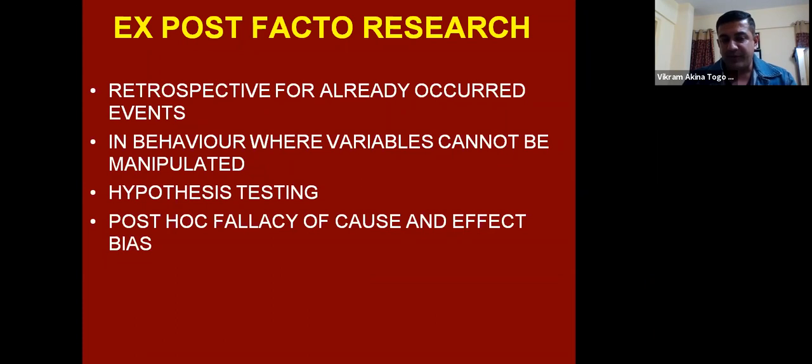Then this leads us to a cause and effect of that particular researcher's bias. That is called the post hoc fallacy of cause and effect bias. Now what happens here is, I already know my output, and I'm trying to vary the input of why that output has happened. So the researcher's bias of knowing the output can lead to identification of wrong variables. That is where the hypothesis can go wrong. It is called the post hoc fallacy. This is a terminology which is asked, which is written in the book. I'll go through the book text also and tell you what it means more.